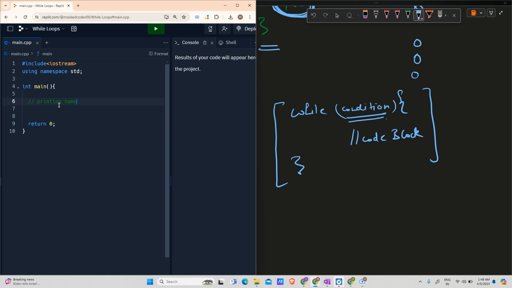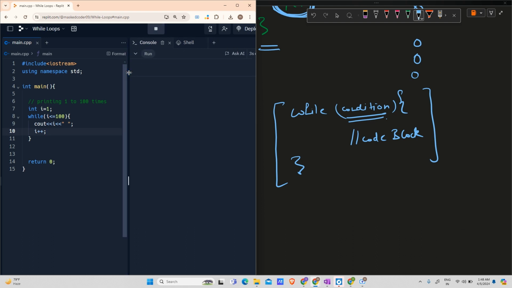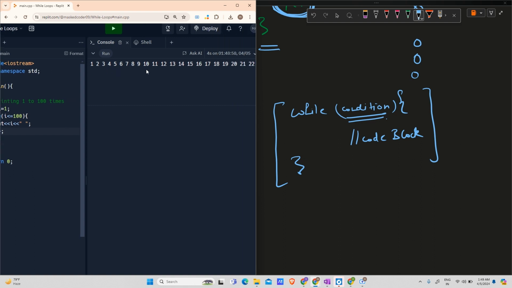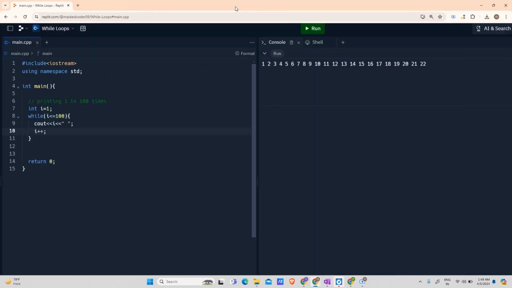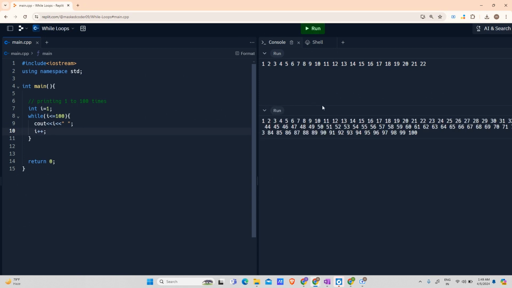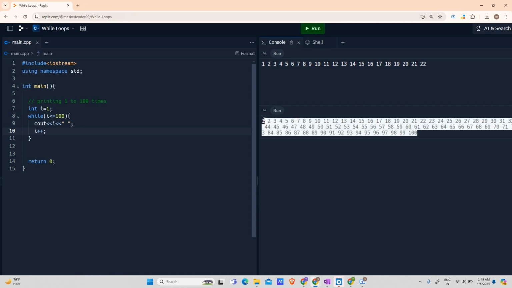Let us try to code some things down, like printing 1 to 100. For printing 1 to 100, I will start with int i equals 1. Now I will use while i less than or equal to 100, because I have to print 1 to 100. I will print i, leave a space after it, and say i plus plus. It should run fine. Let us try it and see the results. You can see the results are 1, 2, 3, 4, 5, up till 100. It has printed all the countings.